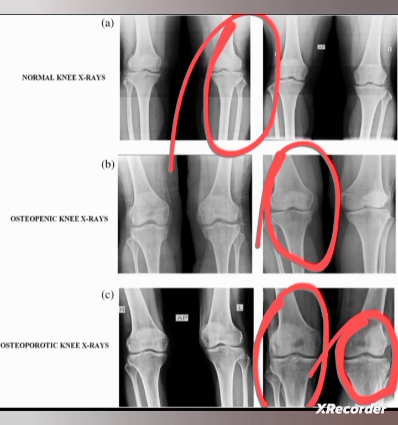Here also we can clearly identify how the bone density is being lost. In the first picture the bone density is very good, but in the second picture, the osteopenic picture, the bone density is decreasing. Then in the osteoporotic X-ray the bone density is highly decreased. So that is the difference when we are observing the X-ray.